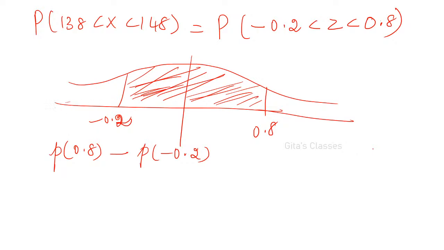Either you can use this one or you can use Q also. If you use Q, then 0 to 0.8 plus 0 to 0.2; you have to add these two. I will show you both, you will get the same answer only. 0.294 is correct. Excellent. Yes ma, very good. 0.294 is correct. Excellent.